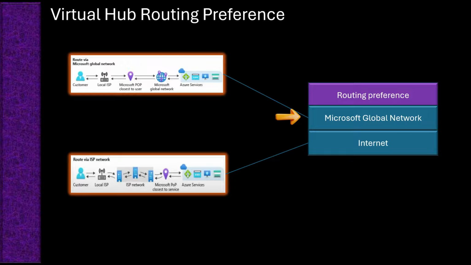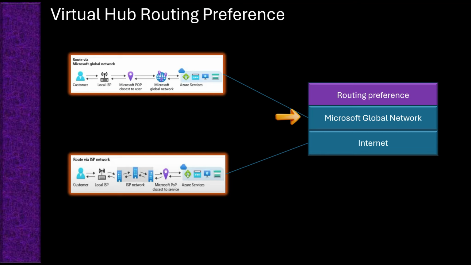Microsoft Global Network is a private, highly reliable global backbone network managed by Microsoft. When you select Microsoft Global Network as a routing preference for egress, traffic leaves Azure services through the Microsoft Global Network. It travels over Microsoft private backbone to the point of presence closest to the destination.